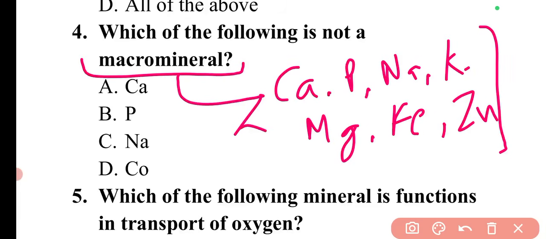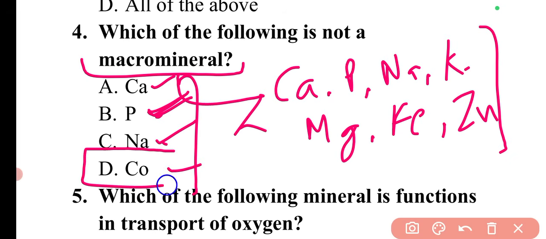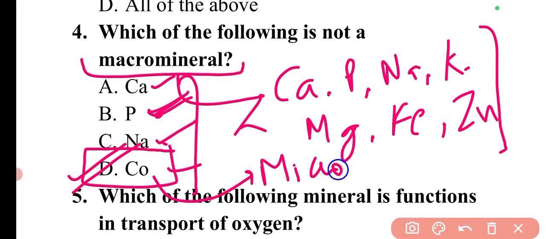In this particular question, calcium is there, potassium is there, phosphorus is there, sodium is there, and cobalt is not there, so it is not a macro mineral. Cobalt is a micro mineral. So here option D is correct.